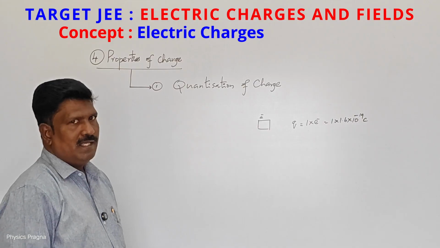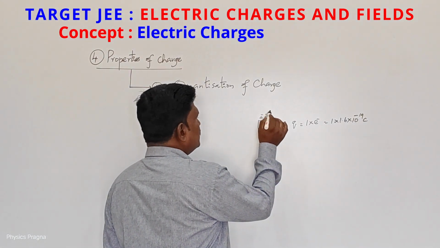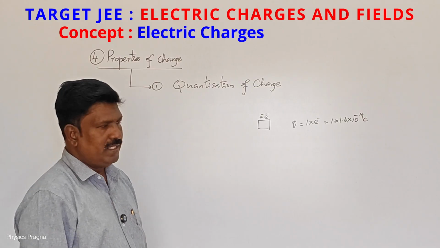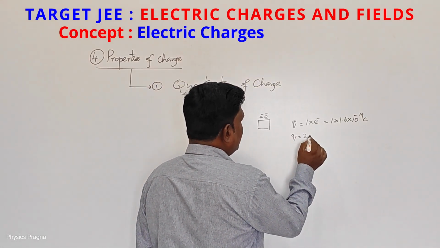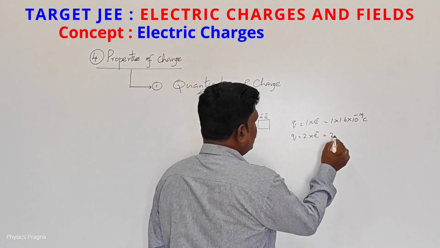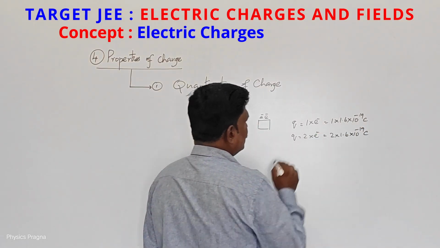If I want to further charge that body, I have to give one more electron. So now the charge of the body is 2 into 1.6 into 10 to the power of minus 19 coulomb.